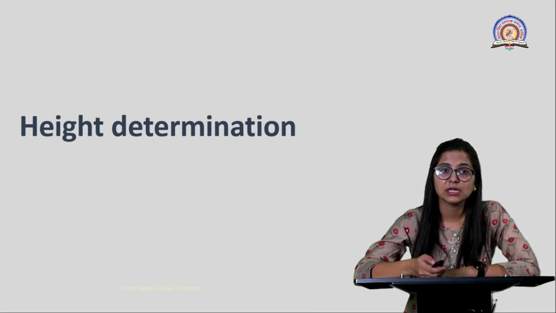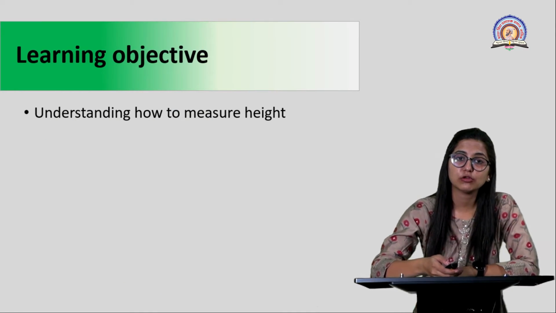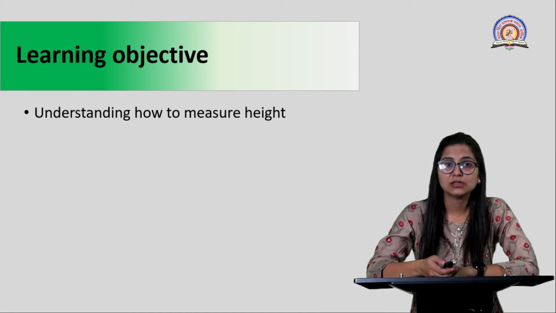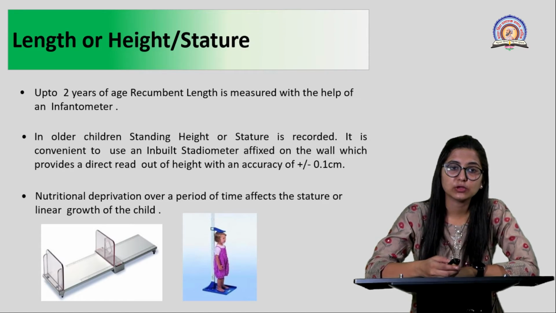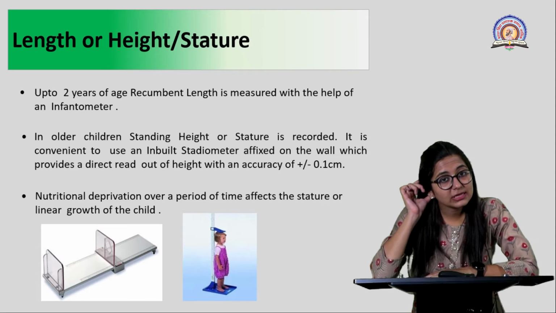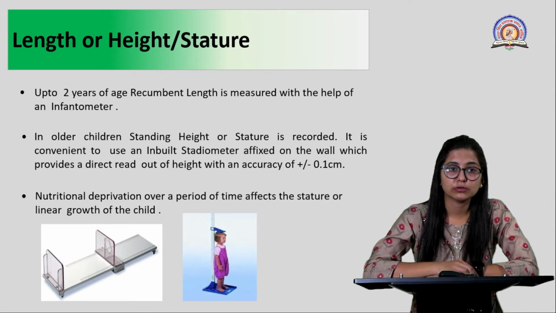We move on to our second topic, that is height determination, where we will be mainly talking about determination of height, also called the length determination. Again, when we are talking about height determination, what is the change in velocity? We will also be talking about that. So length, height or stature determination is again directly related with growth of a particular child.